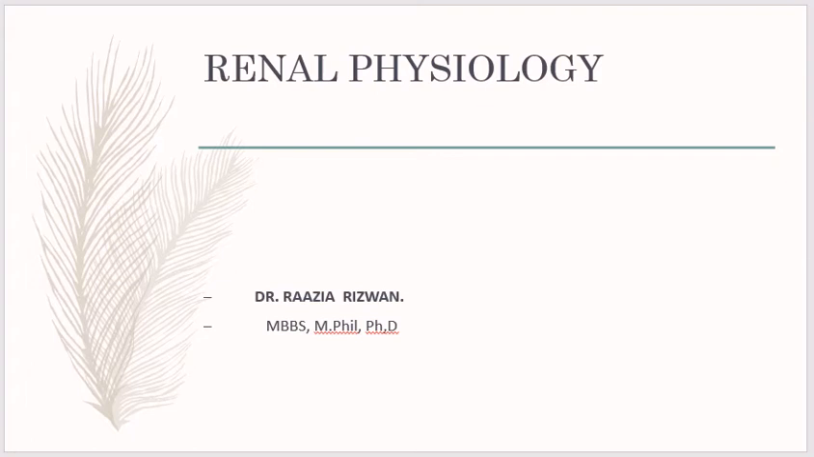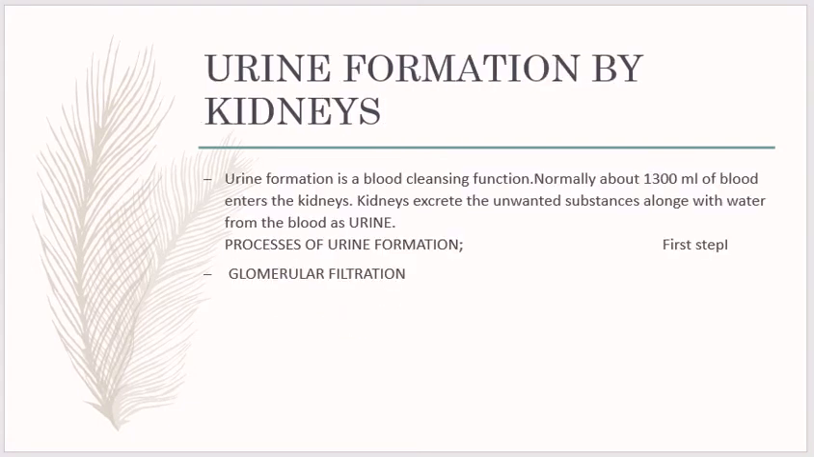This is our second lecture on renal physiology. It is very important, and today we will discuss urine formation by the kidneys. Urine formation is a blood cleansing function. Normally about 1300 ml of blood enters the kidney. The kidney excretes the unwanted substances along with water from the blood as urine.